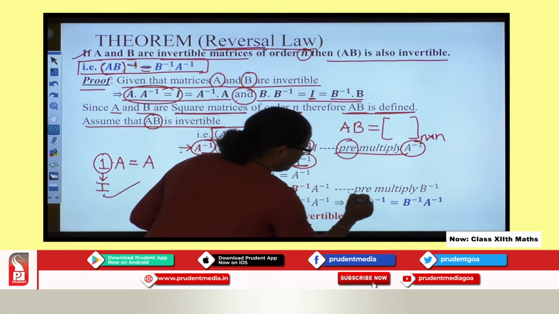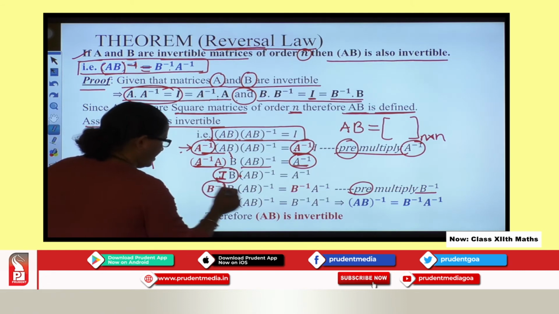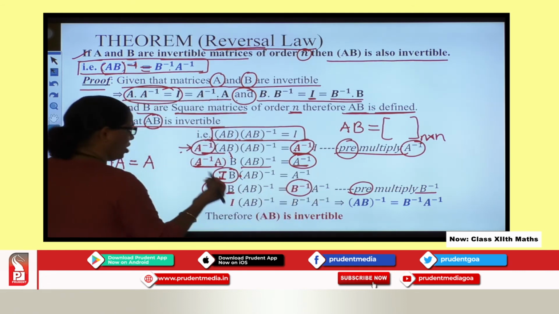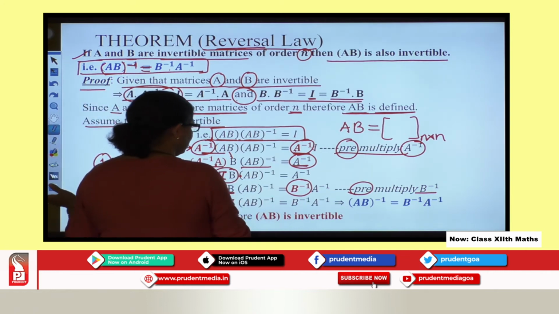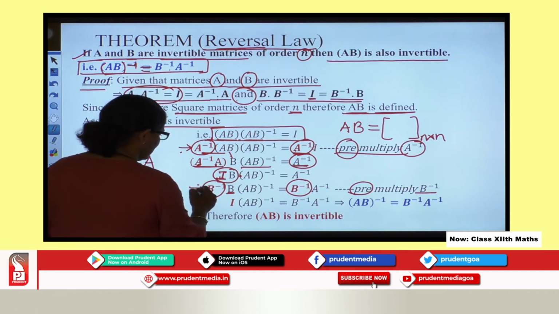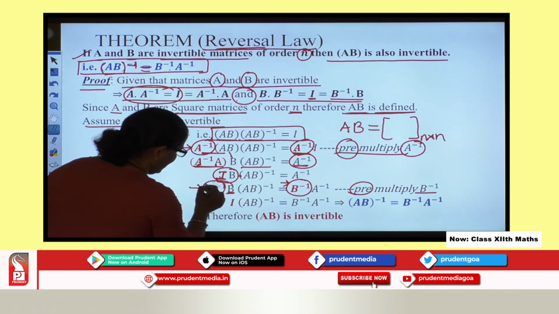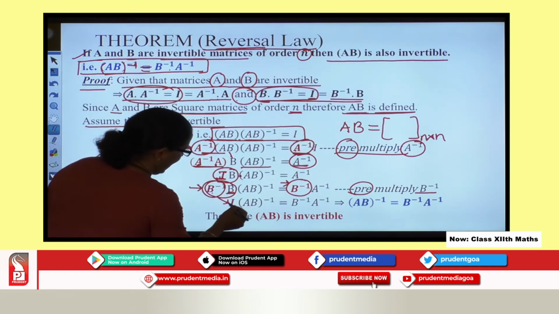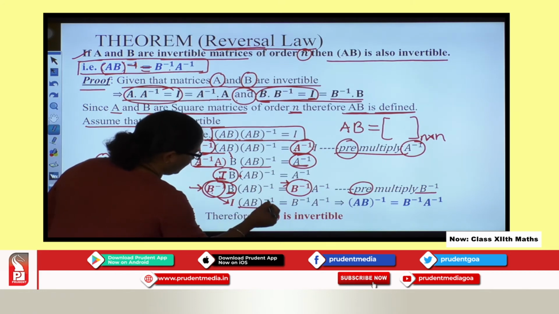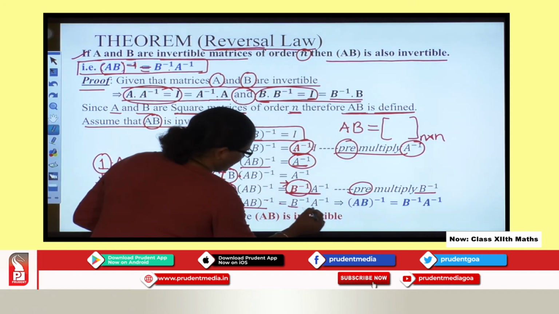Now I pre-multiply B inverse throughout, so I will be multiplying B inverse towards the left hand side of this as well as of this. So what do I get? B inverse into B, I get it as I. According to my assumption, I am left with A into B the whole inverse equal to B inverse into A inverse.